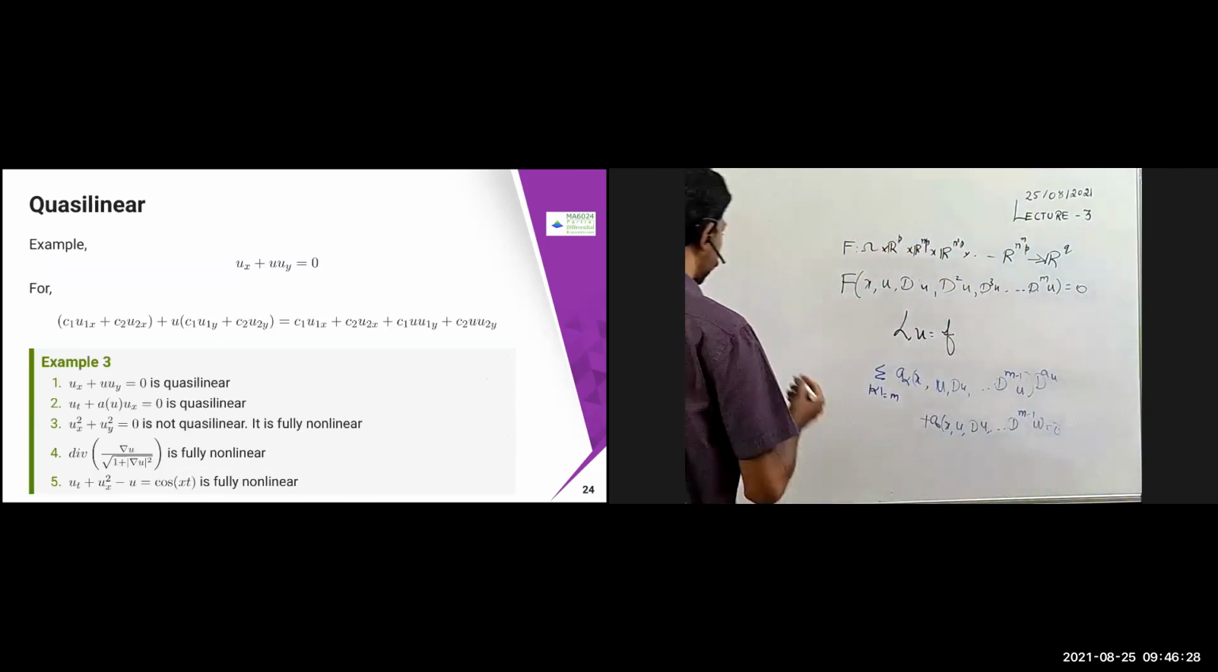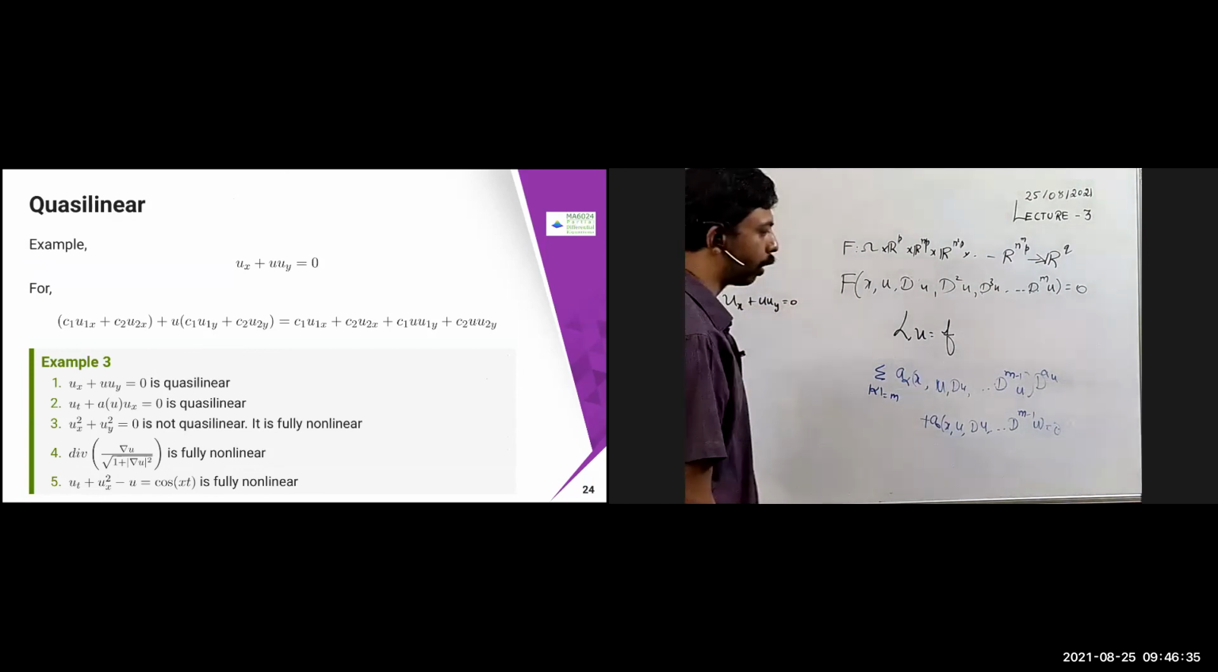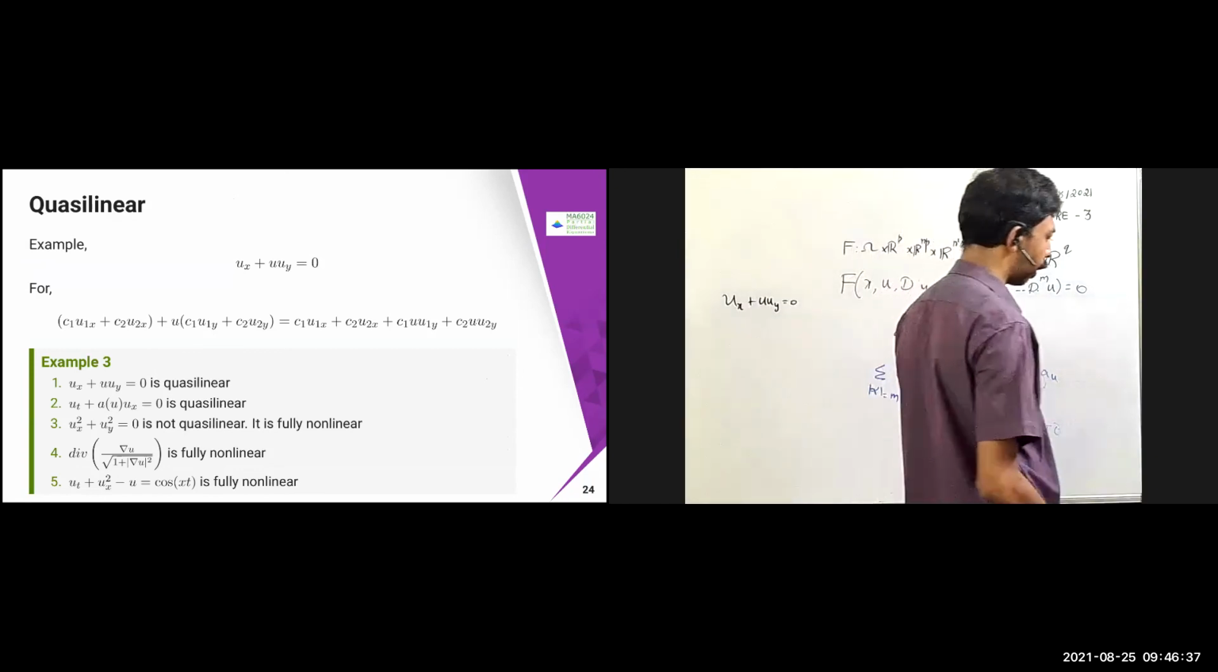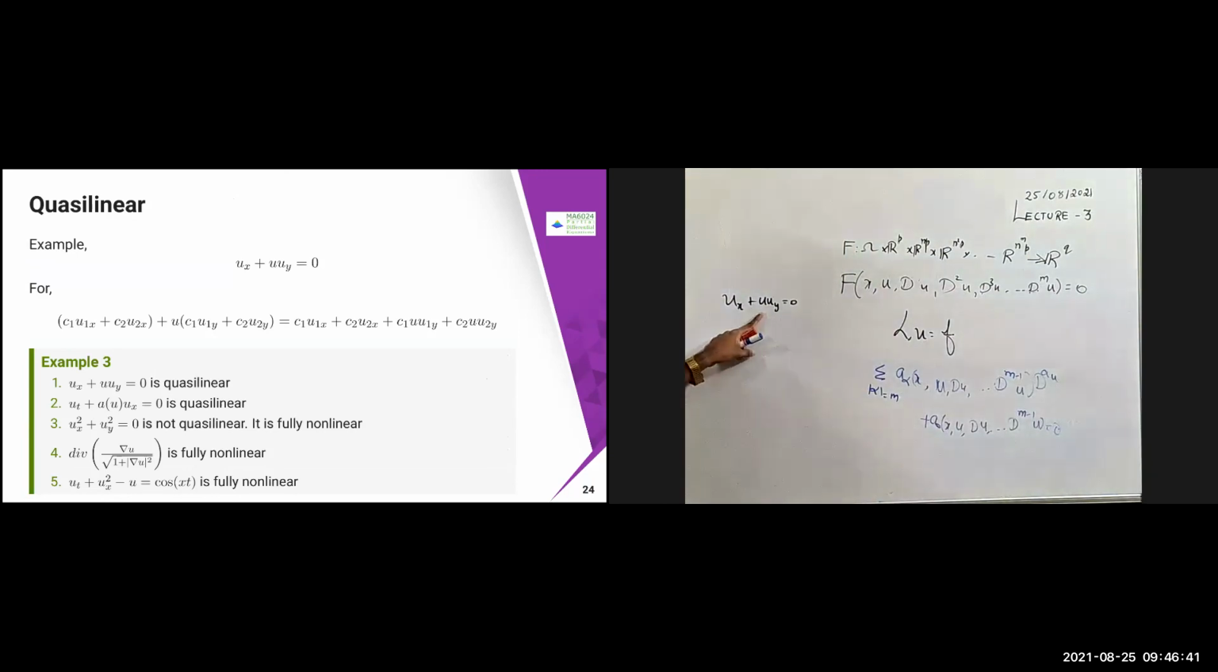For example, you can take this problem: u_x plus u u_y equal to 0. We are going to check whether it is linear or not. Definitely it is not linear, because the coefficient of u_y has u in it, therefore it is not linear. Now we are going to check whether it is quasi-linear or not. Quasi-linear means I have to check the coefficient of u_x and the coefficient of u_y, whether they satisfy this condition.